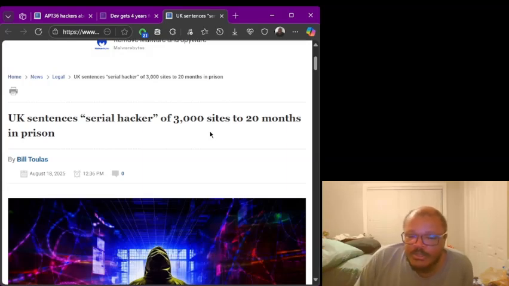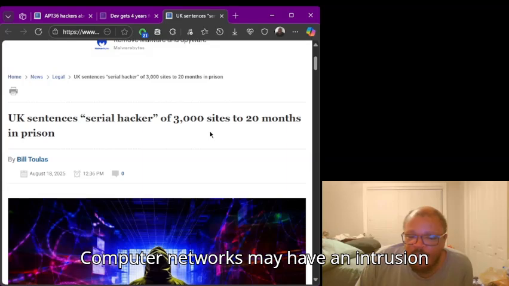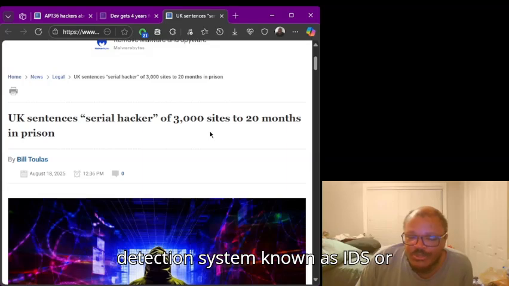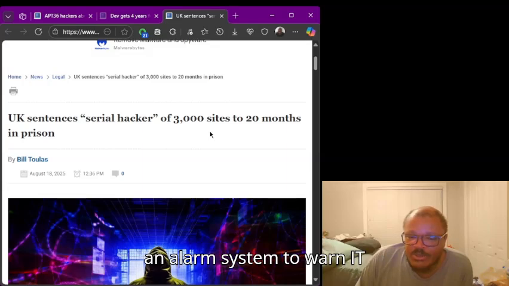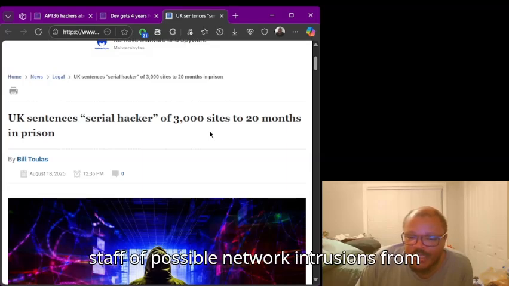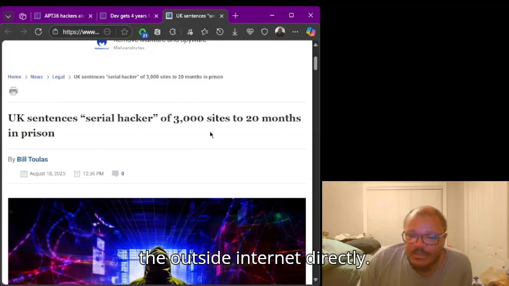But note that computer networks may have an intrusion detection system, known as IDS, that acts like an alarm system to warn IT staff of possible network intrusions from the outside internet.